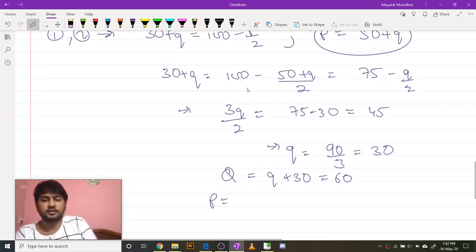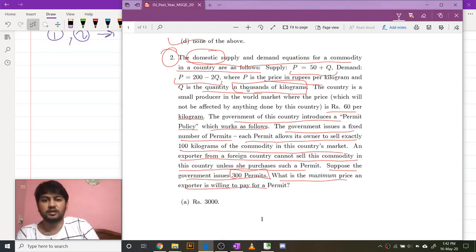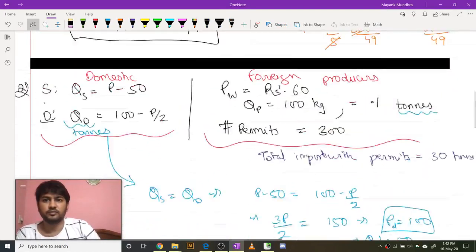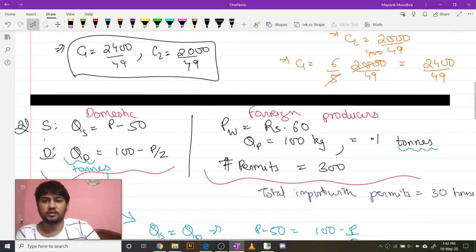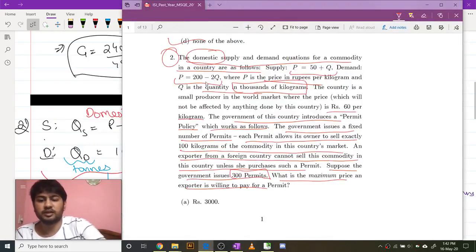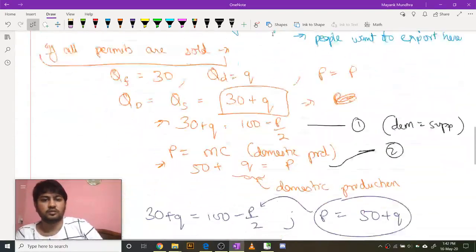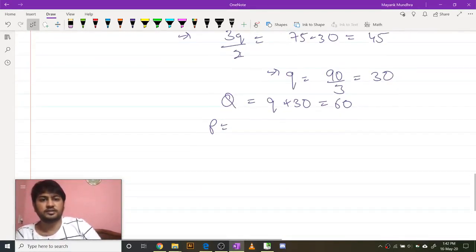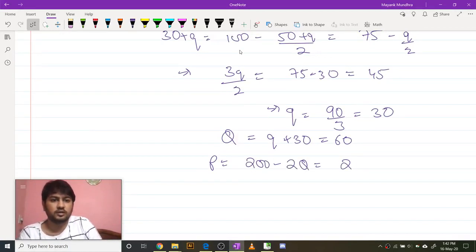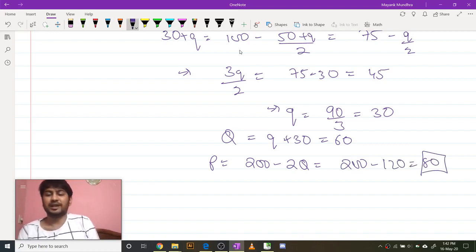So the price will come from the demand curve. From the demand curve, since price is equal to 200 minus 2q, so that's 200 minus 120, so that is 80. So the price is 80 rupees. Now I want to calculate the profit of the exporter.